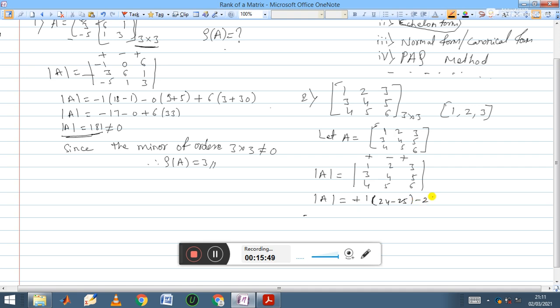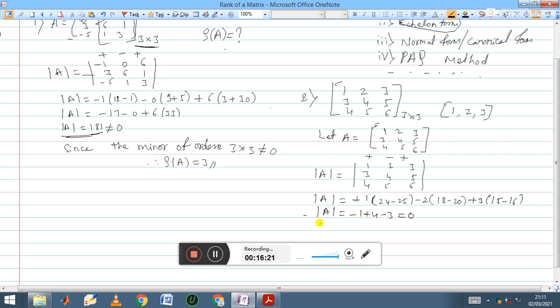minus 2 into 18 minus 20, plus 3 into 15 minus 16. So if you solve this, determinant of A value is minus 1 plus 4 minus 3, which gives 0.